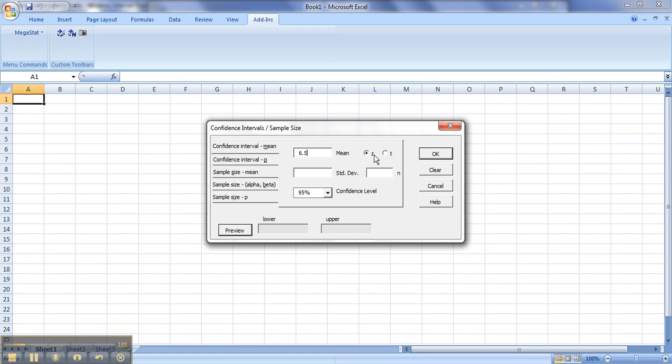Tell it that you're running a t interval. So basically, you're running a t interval whenever you don't know the population standard deviation. You know the sample standard deviation, which is 1.7. And we're just retrieving this information from the paragraph. And you know the sample size, which is 85. And you want a 95% confidence interval. All you have to do is hit OK.